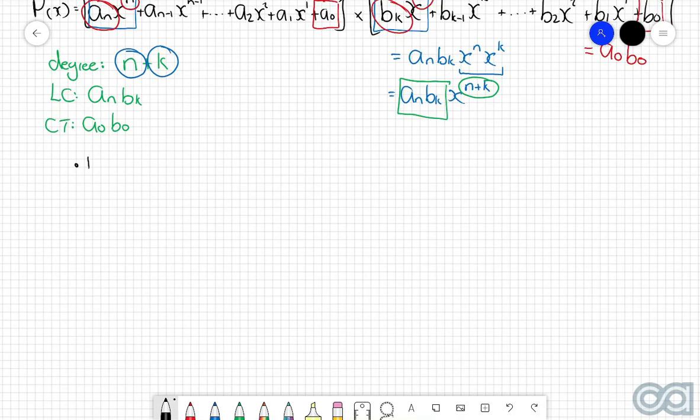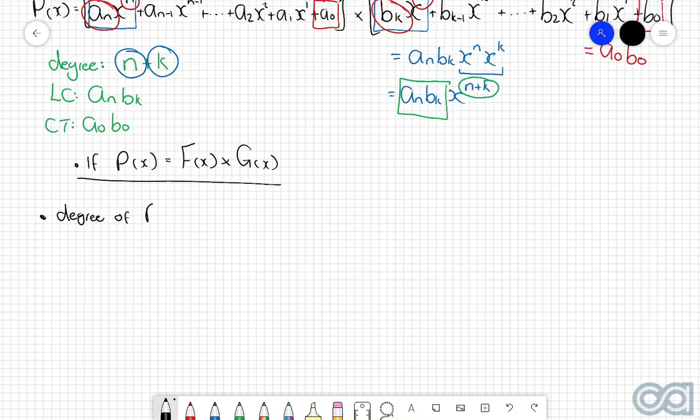So now let's write these sets of rules in a much, much easier sense. If p of x is equal to f of x multiplied by g of x, then the degree of p of x is equal to the degree of f of x plus the degree of g of x. So that was this rule here.